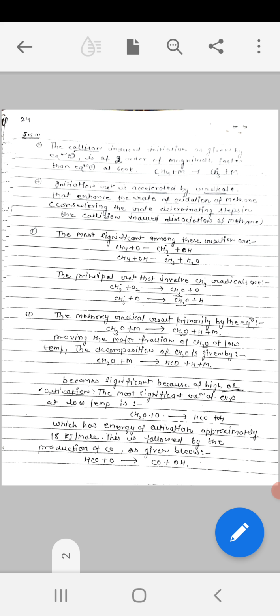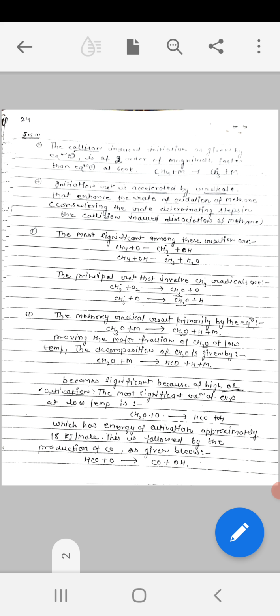Next, the most significant among these reactions are CH4 reacting with oxygen atom to form CH3 free radical, where hydrogen is abstracted and OH is formed. In the next reaction, this OH combines with CH4, again forming a CH3 radical and a water molecule. The principal reactions involve CH3 free radicals formed in the first two reactions.